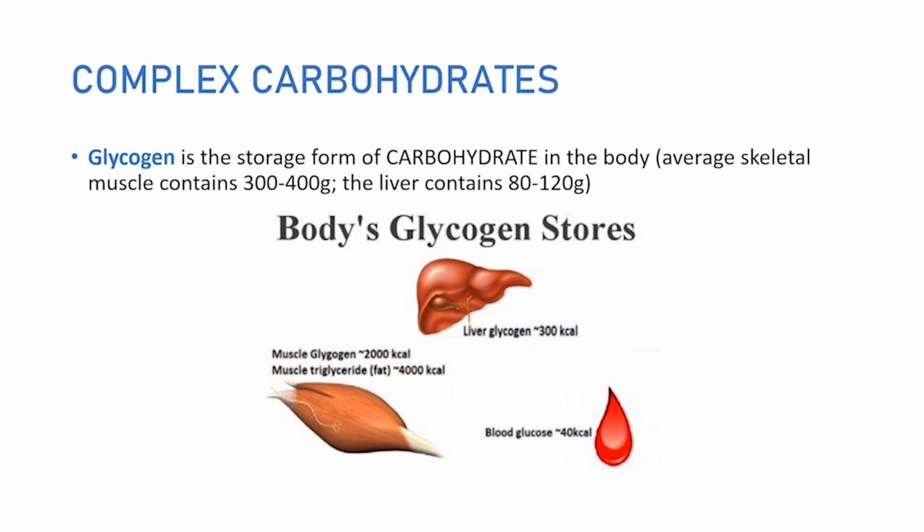Glycogen is the storage form of carbohydrate in the body. Average skeletal muscle contains 300 to 400 grams, the liver contains 80 to 120 grams. Interestingly, meat, which is a muscle, doesn't contain carbs, which are depleted during the conversion process.